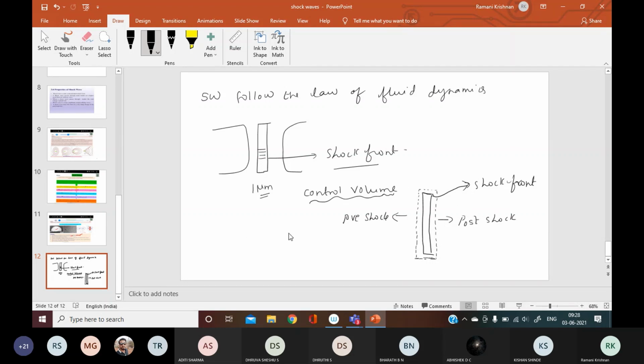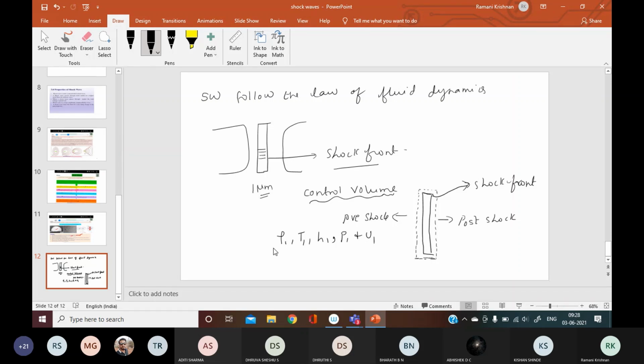Okay, now let us consider rho 1, then T1, then H1, P1 and U1. These are the terms we are going to use to study the shock waves.